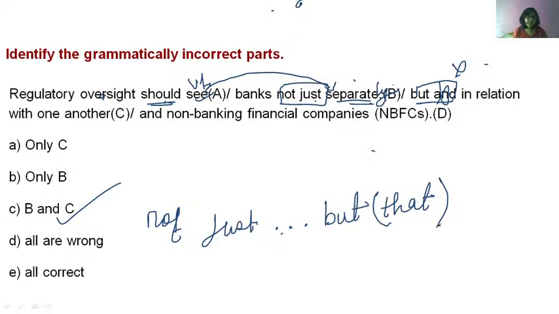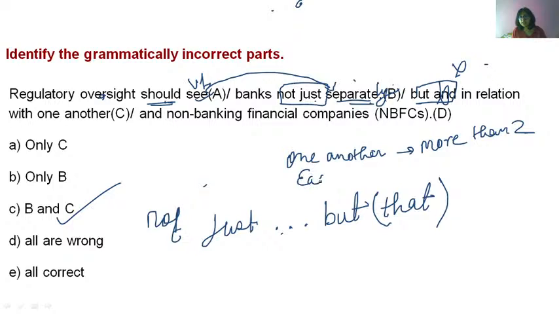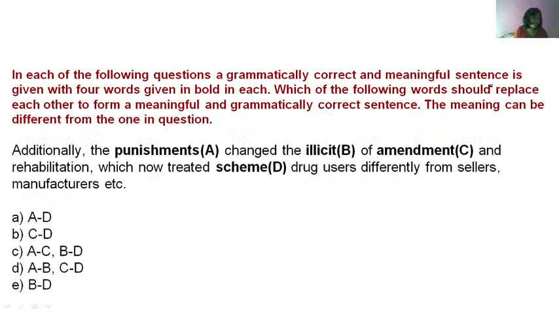And what is the difference between one another and each other? One another should be used for more than 2, and each other should be used for 2. Like if I say Sita, Geeta, Meeta and Rita, they love one another, right? Because here we have 4, but Sita and Geeta love each other. Understood? So one another for more than 2 and each other for 2. Now in this question you have to interchange the words.